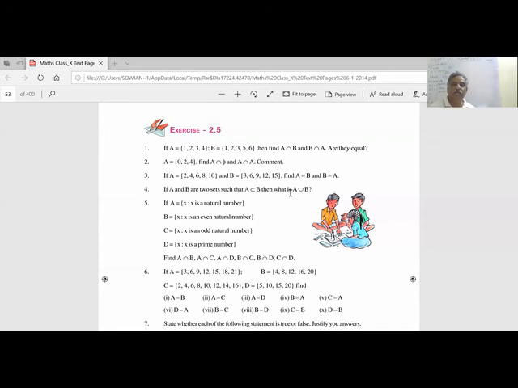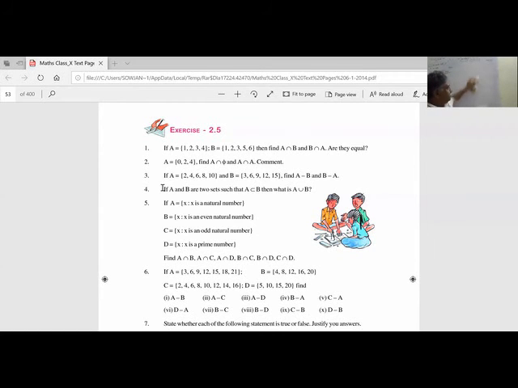So you tell me, what is A union B? One fast. Read the question. Fourth question. If A and B are two sets such that A is a subset of B, then what is A intersection B and A union B? Intersection is vertically down. This is intersection. This is union. This is subset. This is superset.